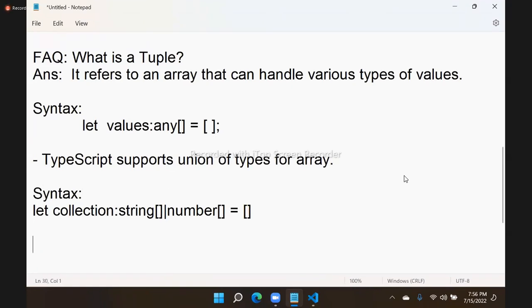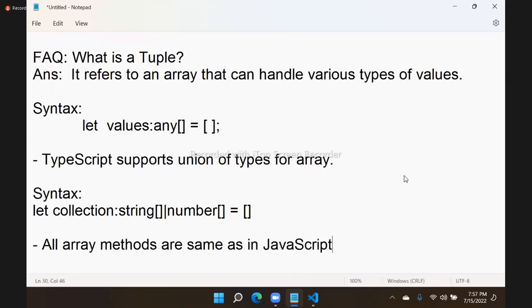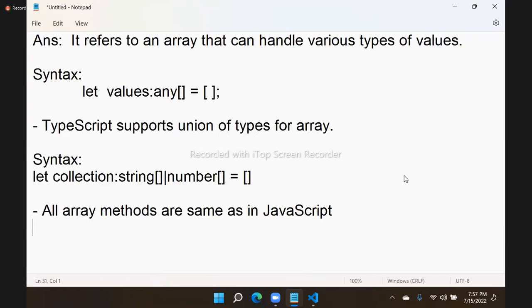So this is TypeScript, and one more point is all array methods are same as in JavaScript. So no change in array methods. I hope you know all array methods now. What are the various array methods? For reading, for adding, for removing, for searching, so many array methods are there.